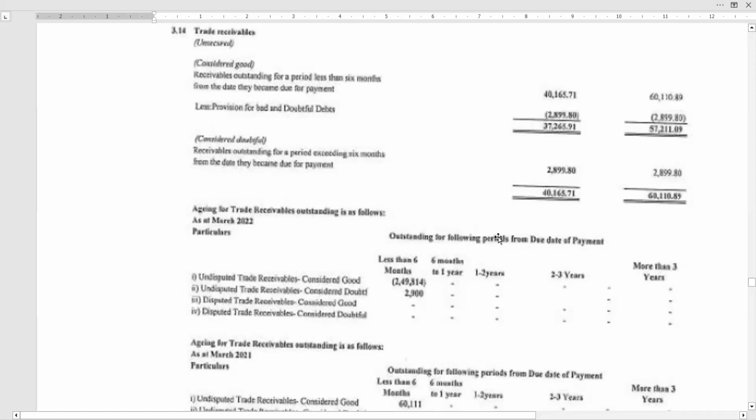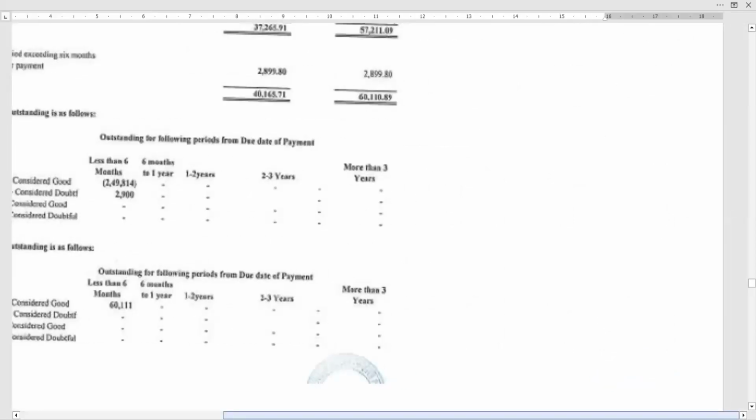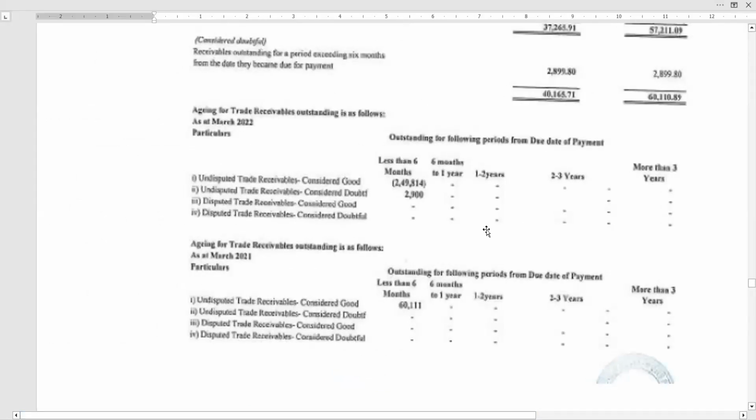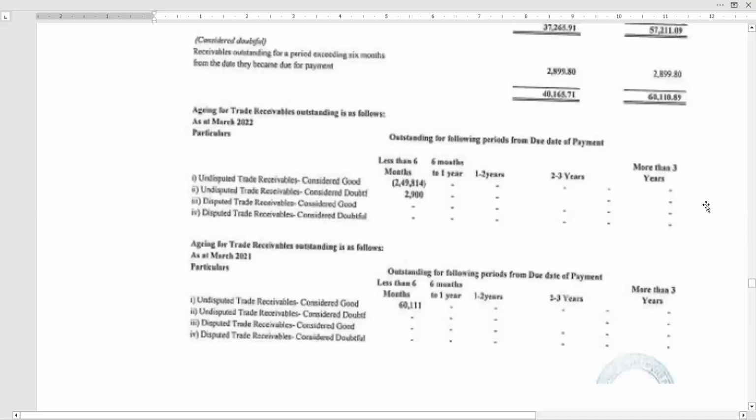And if you see the disclosure of aging, undisputed trade receivables considered good, undisputed trade receivables considered doubtful. This doubtful only they have disclosed above. Here the format total is not there. Actually, it is not right. Total should be there. If you see the format, this is not the right way of disclosure. There is a total column here, which they have missed. I don't know why they have missed it. Nowhere is the total there, either at the bottom or as a column, either for the rows or for the columns.